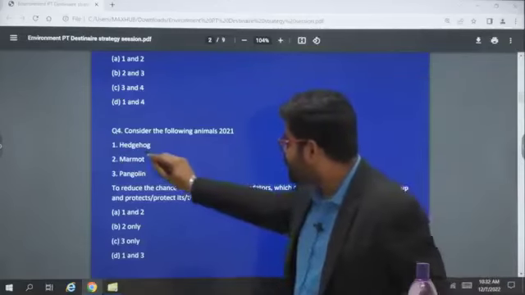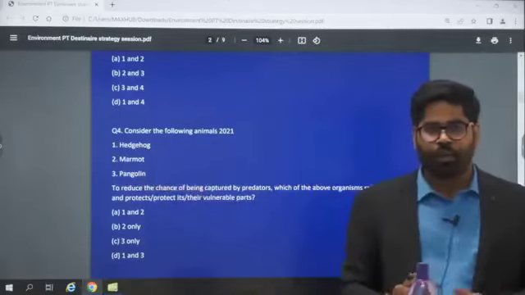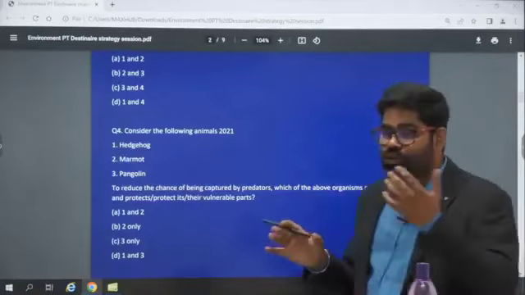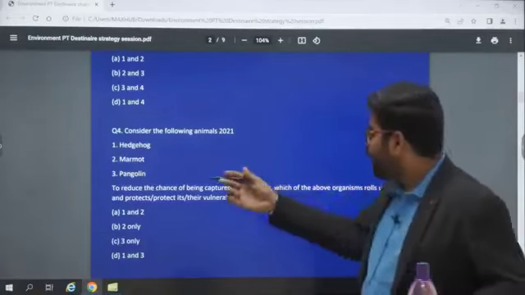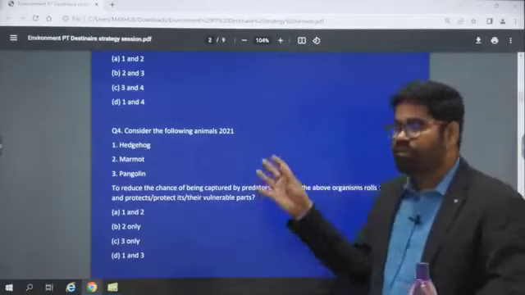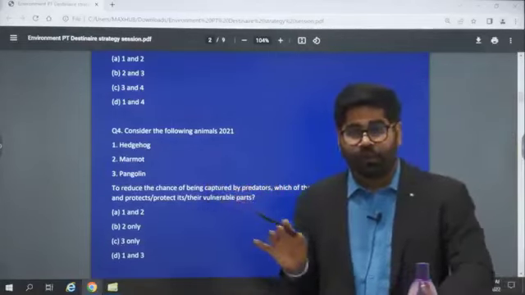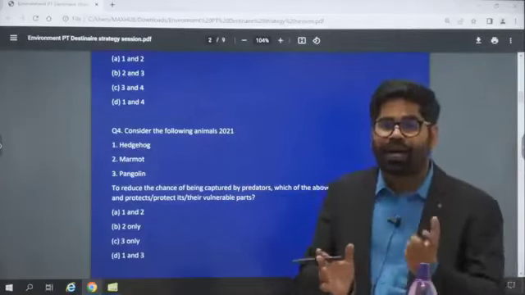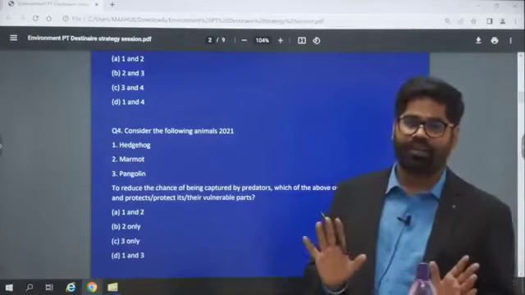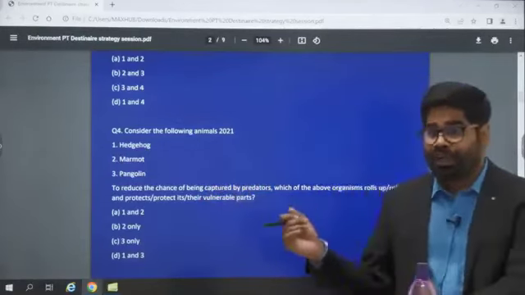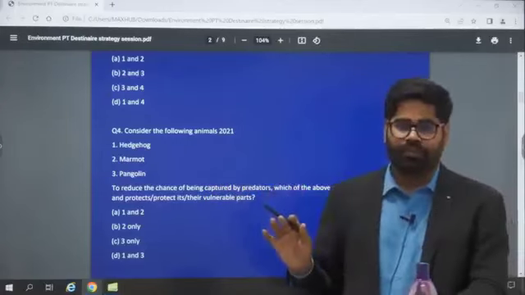Now, if you look at this, hedgehog and pangolin, both are able to cover themselves in order to save themselves from the predators. If you look at the hedgehog's body, it has spikes over its body, and through that it rolls up and saves its body. So we are going to see our examples also when we are discussing the environment section.